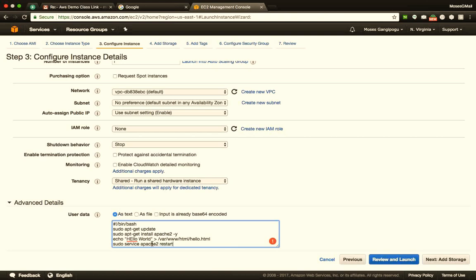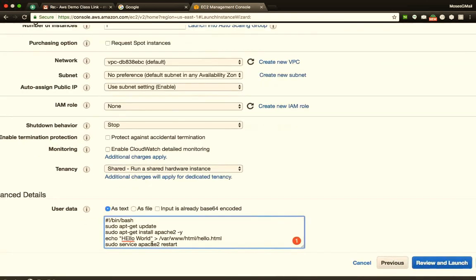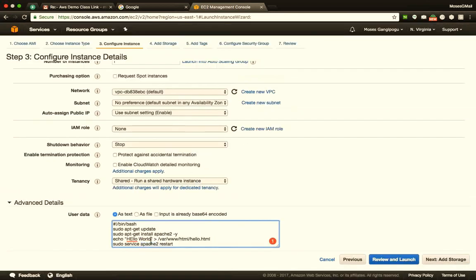Okay. So what I'm doing this time is just passing a shell script. And as soon as this instance spins up, this shell script will execute. And as it executes, it will install Apache, create this file inside /var/www/html, and then restart Apache for me. Let's add one more line. I'll say hello world, I am coming from user data. And let's go ahead and spin up this server.